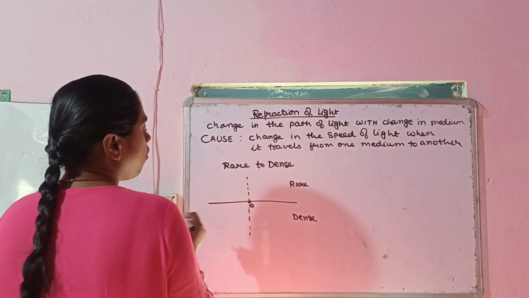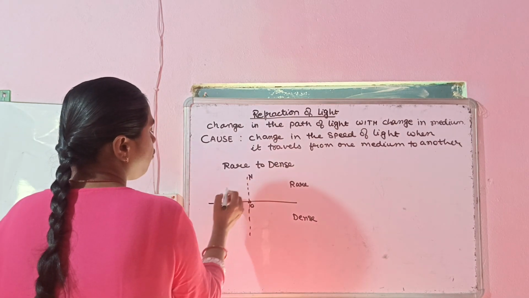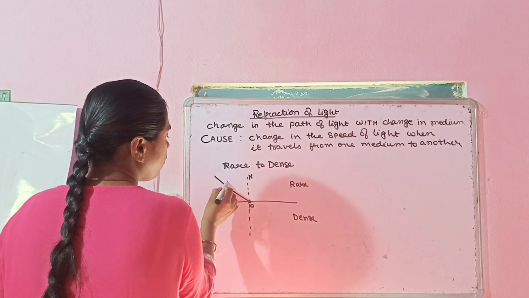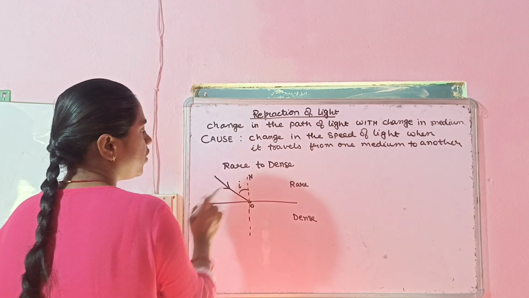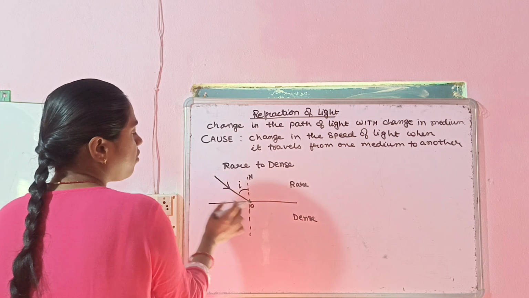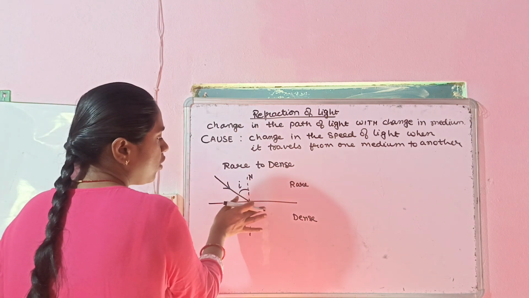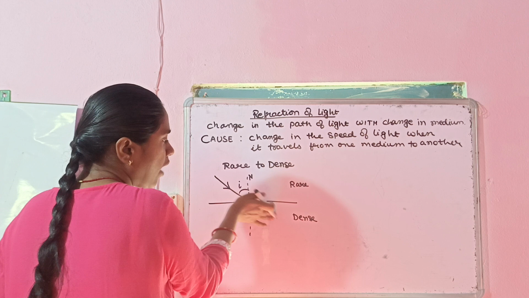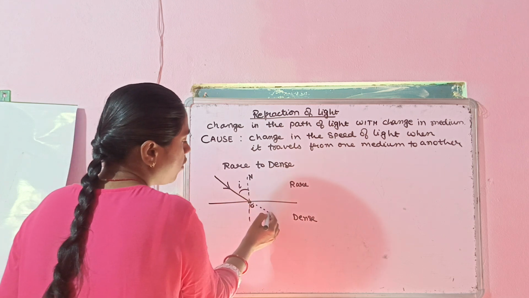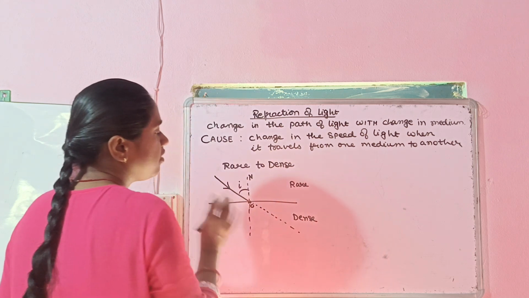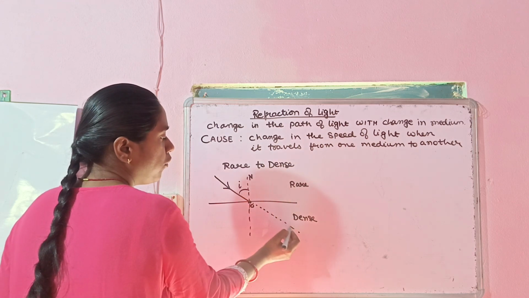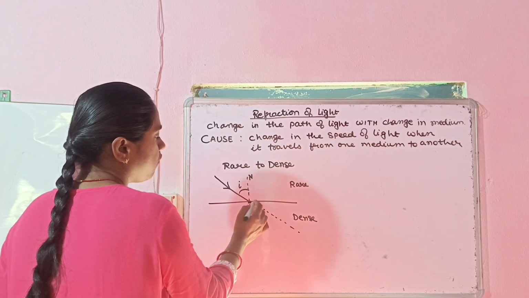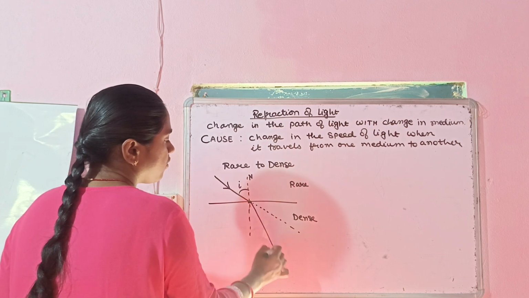Okay, so now if we draw an incident ray which is making certain angle of I, that is angle of incidence with the normal, and this is your incident ray, then actually if the whole medium was rare, then this ray would have traveled like this. But since the medium is getting changed from this boundary, it will no more travel along this straight line. It will pass like this.